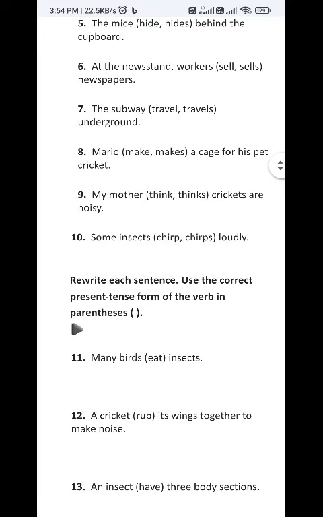Then, this is the first time I am learning here that a cricket can be made a pet.